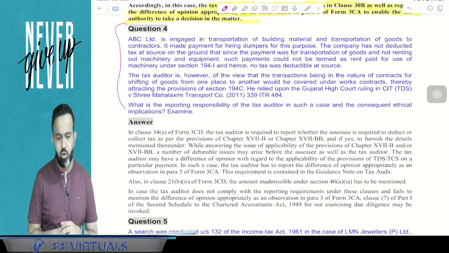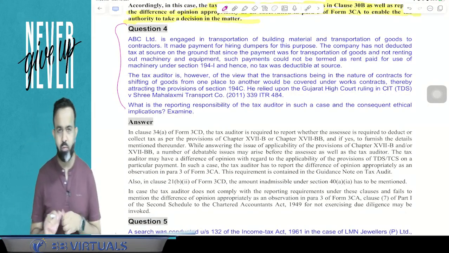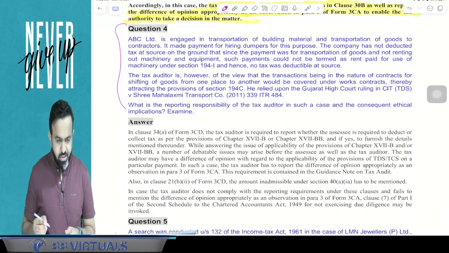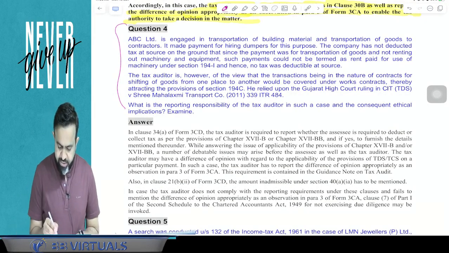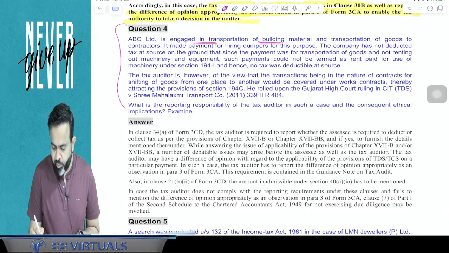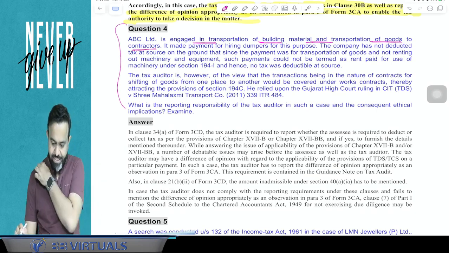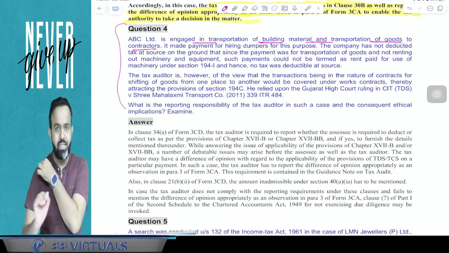Yes, people. Now just check question number 4. What does question number 4 say? There is one company, ABC Limited, engaged in the transportation of building material and transportation of goods to the contractor. So basically ABC Limited is a company, they are the transporter.